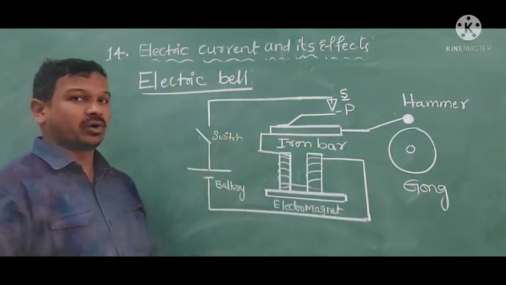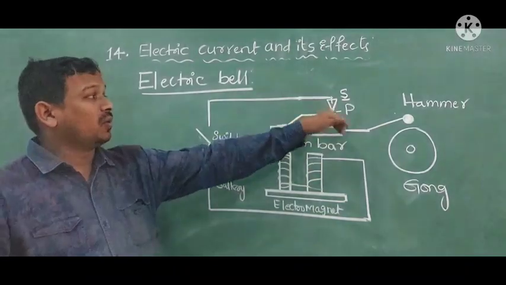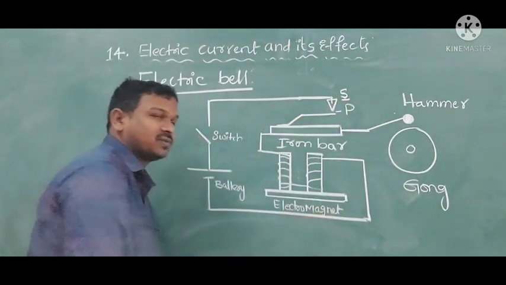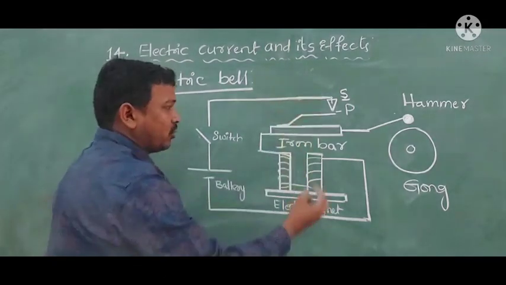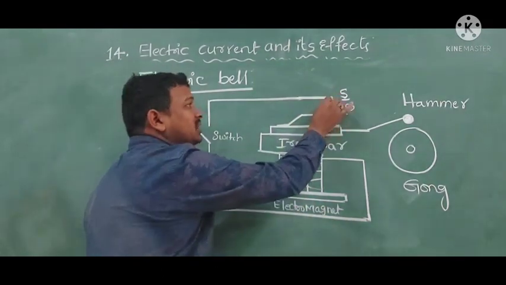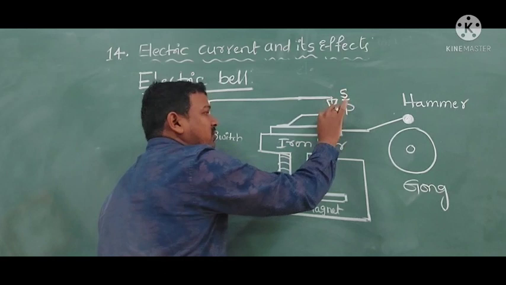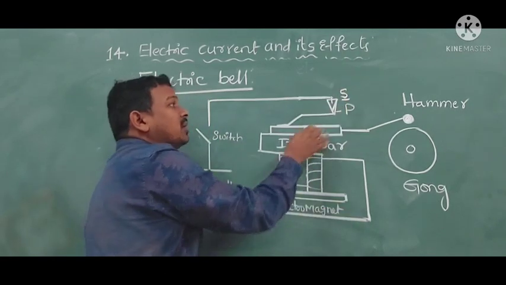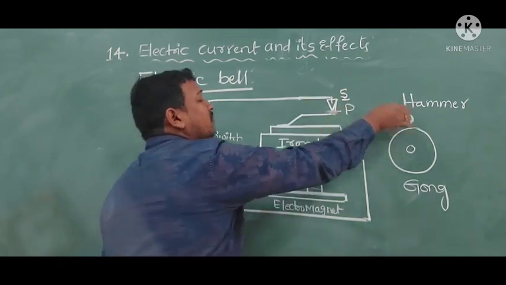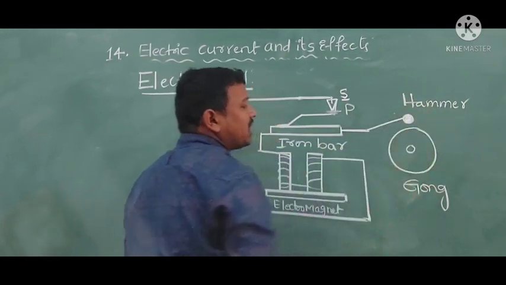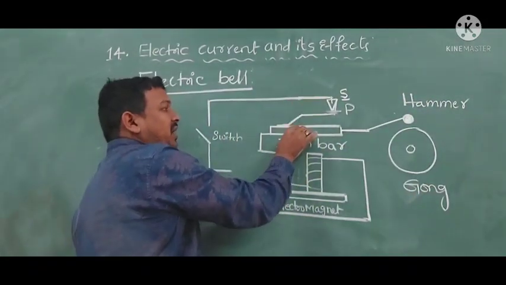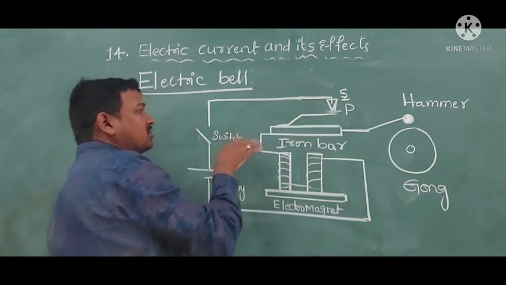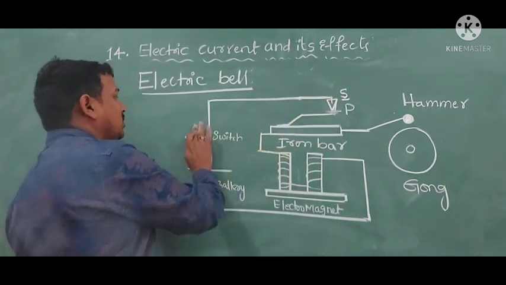When we switch on the circuit, what will happen? This electromagnet will attract the iron bar in the downward direction. Here if it is attached, it means it is a closed circuit. If it is coming down, it becomes an open circuit. When it is coming down, it will hammer the gong. Here it is attached along with the spring. If it is coming down, it becomes like an open circuit.